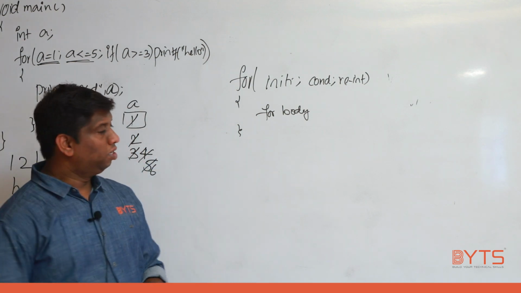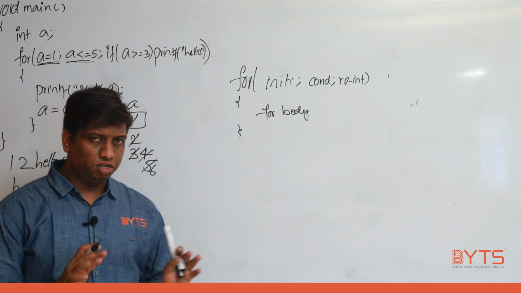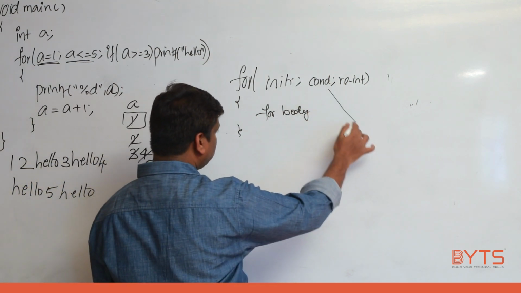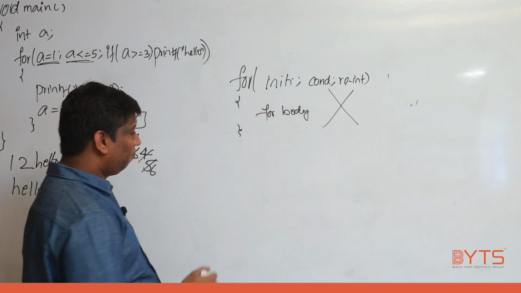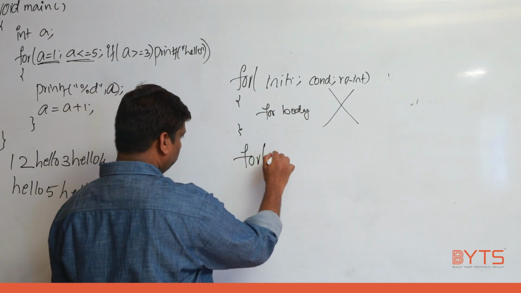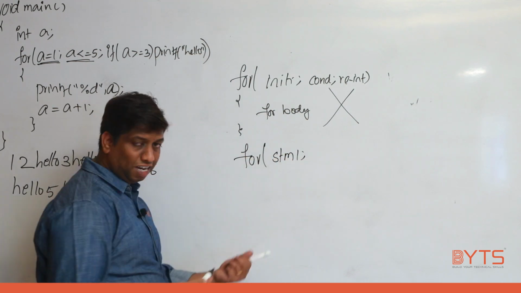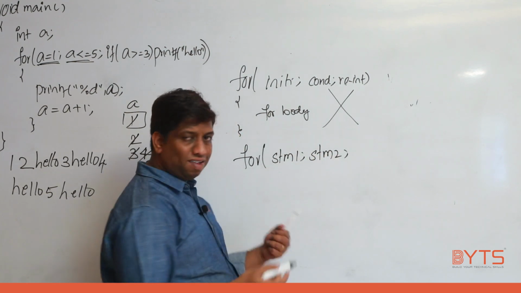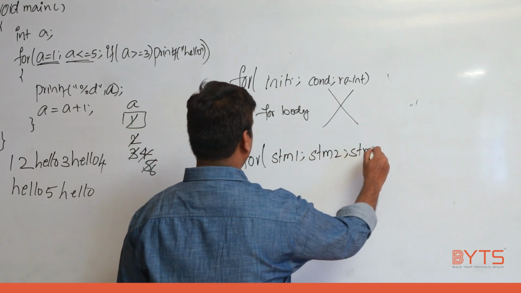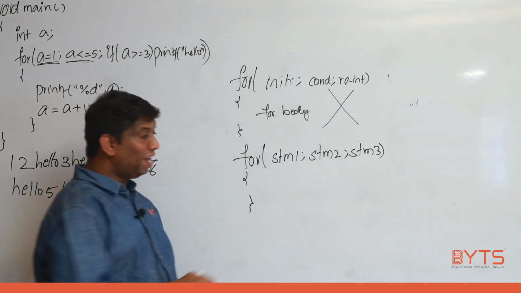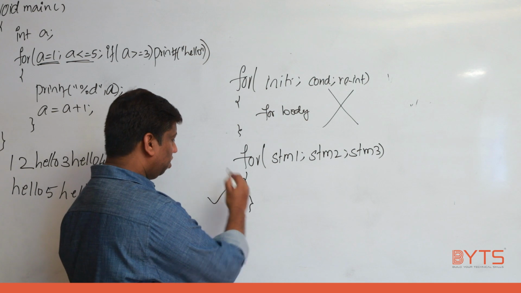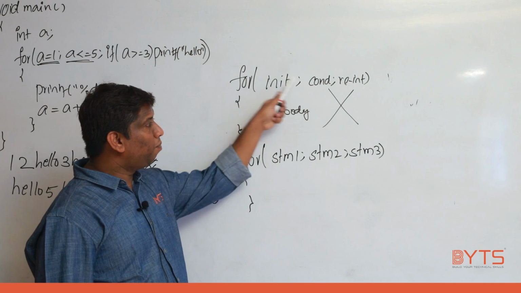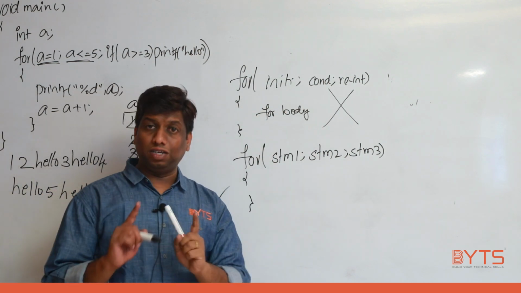So try to understand. This syntax is not provided in the Dennis Ritchie textbook. There is a standard textbook. You need to read the textbook only, and we are referring from there. The syntax itself is not valid syntax. The valid syntax is for statement 1. Either you can call it statement 1 or expression 1. Next statement 2, you can call expression 2. Next statement 3 or expression 3. This is the valid syntax given by Dennis Ritchie. Statement 1 recommended initialization. Statement 2 recommended condition. Statement 3 recommended reinitialization. That's all.